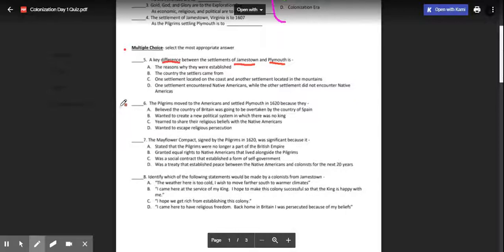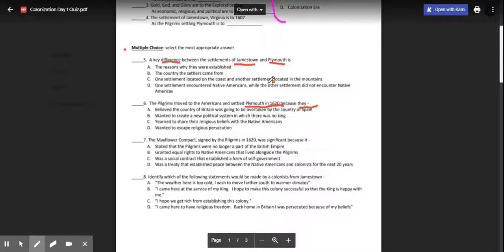Number six: the Pilgrims moved to the Americas and settled Plymouth in 1620 because why? What did they want to do? Because of what? A, they believed the country of Britain was going to be overtaken by the country of Spain. B, wanted to create a new political system in which there was no king. C, yearned to share their religious beliefs with the Native Americans. Or D, wanted to escape religious persecution.